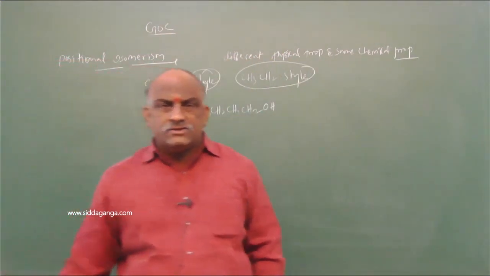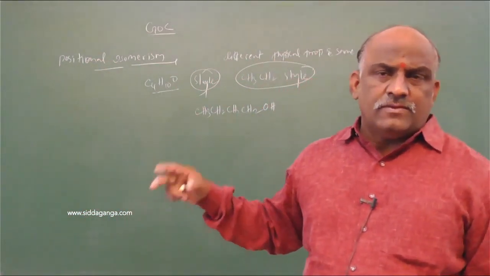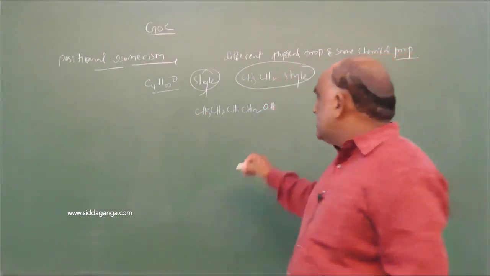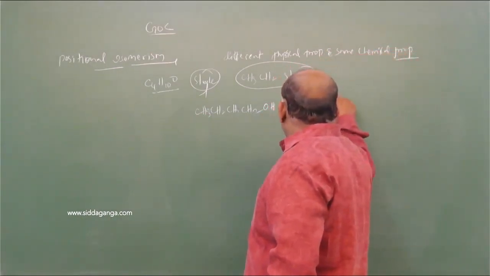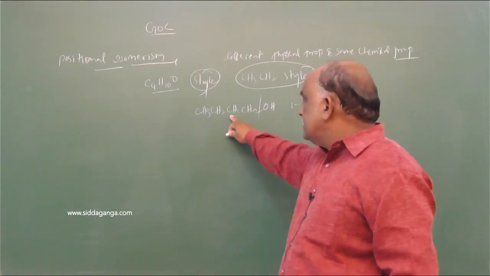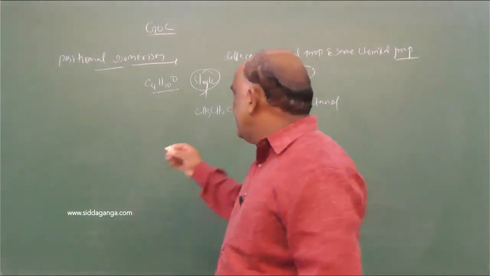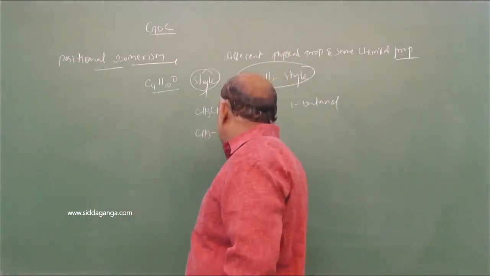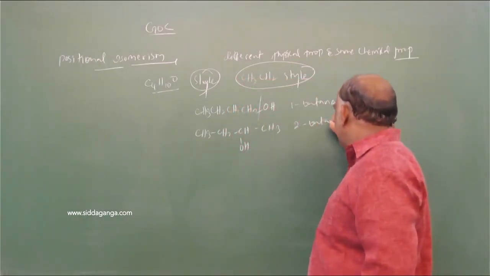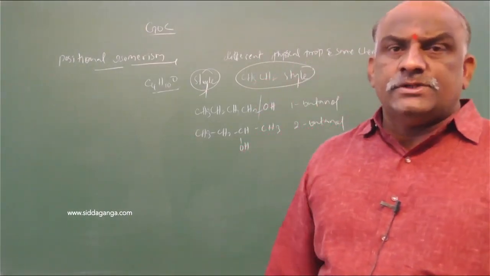Whatever the formula, you should write it in this CH3CH2 style. Here 4 carbons are there, so go up to 4 carbons. After that, count the total number of carbons and hydrogens. Anything left will be added as a functional group. So this is called 1-butanol. Remove OH and substitute here. While substituting here, H transfers from this to this. That is an important, basic fundamental point. It is the same compound. We write CH3, CH2, CHOH, CH3. This is known as 2-butanol.